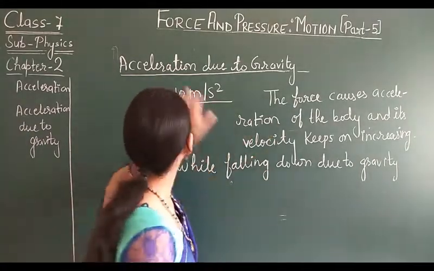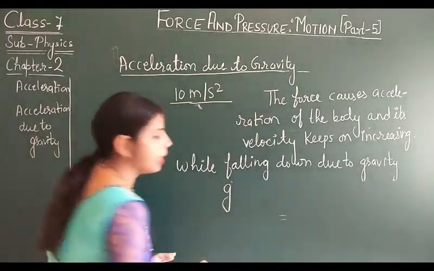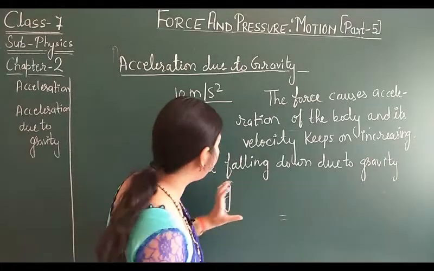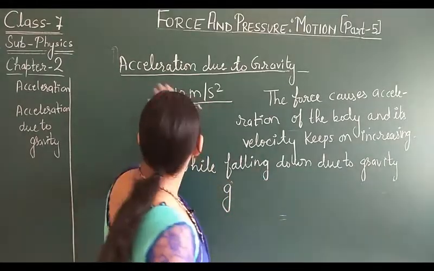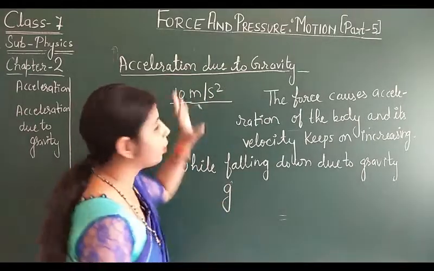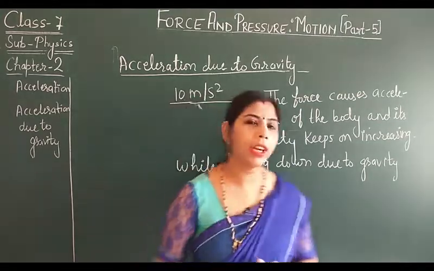One more thing, this acceleration due to gravity is denoted by g. The acceleration due to gravity is denoted by g. और normally acceleration किससे denote होता है? a से होता है. The formula will be the same. g is equal to now what? F by m.